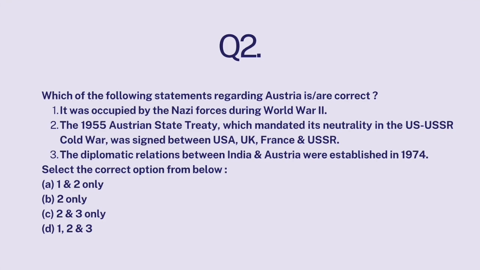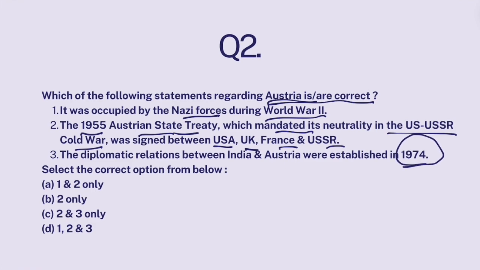Which of the following statements regarding Austria are correct? Now, recently Prime Minister Narendra Modi visited Austria. That's why Austria was in news. So let's talk about it. It was occupied by Nazi forces during World War II. In 1955, Austrian State Treaty, which mandated its neutrality in the US-USSR Cold War, was signed between USA, UK, France and USSR. The diplomatic relations between India and Austria were established in 1974.